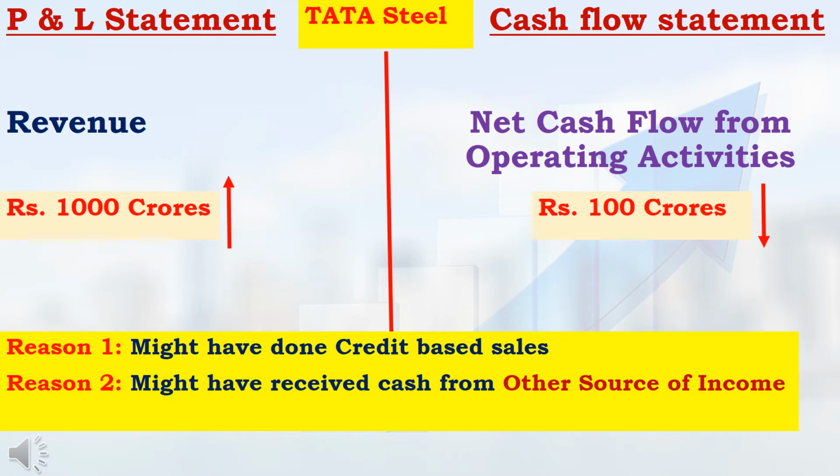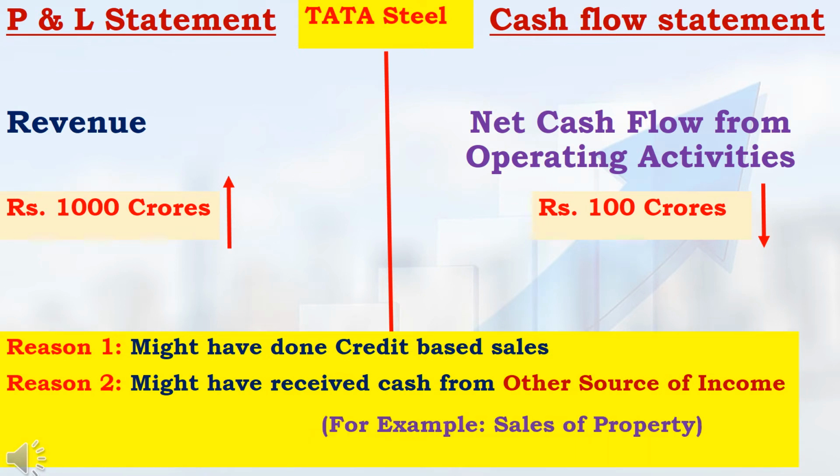The second very important reason is Tata Steel might have received profit from other sources of income. If Tata Steel earns profit from other sources of income, then that profit can be shown in their revenue. But that profit cannot be shown in their net cash flow from operating activities, because only profit received from their core business can be shown there. Other source of income means, if Tata Steel sells any of their property, that will be considered other source of income, because Tata Steel's core business was steel manufacturing only.